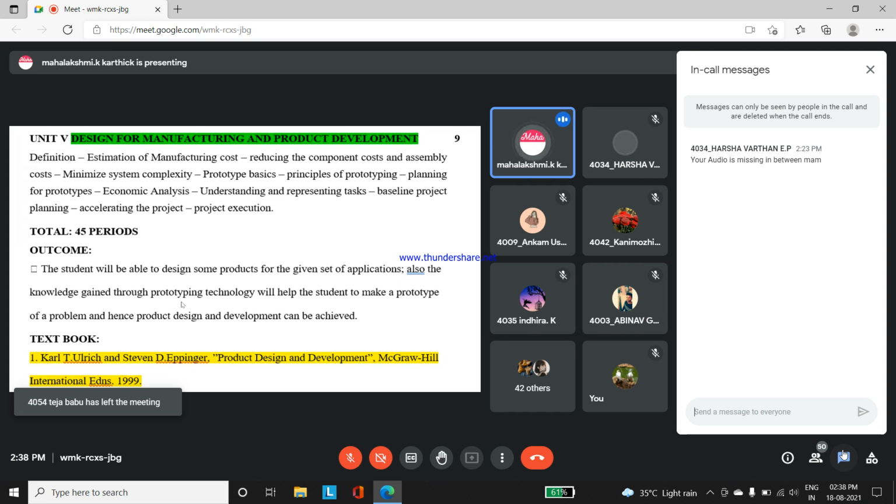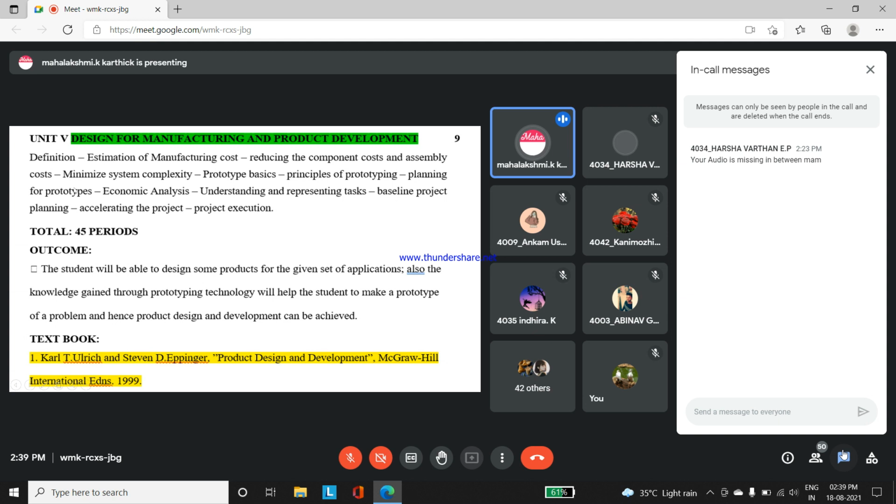A small product like a demo version. Okay, so it will help students to make the prototype of a problem. If you want to choose any problem to be solved, you can create a product for it, you can show a demo session for it, updated technology can be implemented in that problem, and you can make it a project also. So hence product design and development can be achieved by students in their day-to-day life.